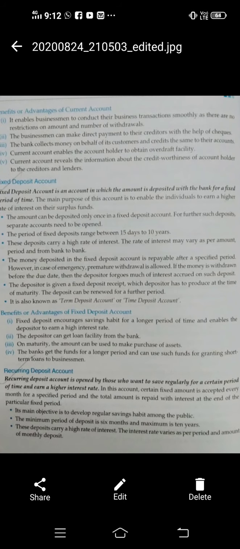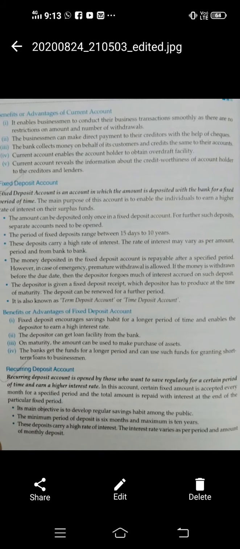The period of a fixed deposit ranges, means varies, between 15 days to 10 years. Means you can open a fixed deposit account in a bank minimum for 15 days and maximum for 10 years. After 10 years if you want to continue your FD, then there is an option of auto renewal. Bank will renew your FD for the further years also.